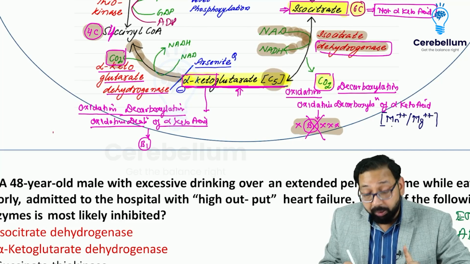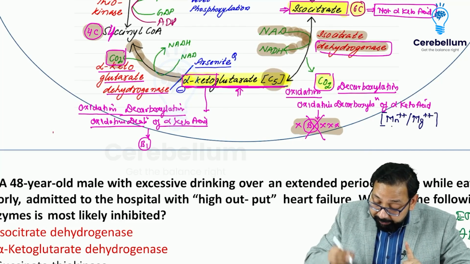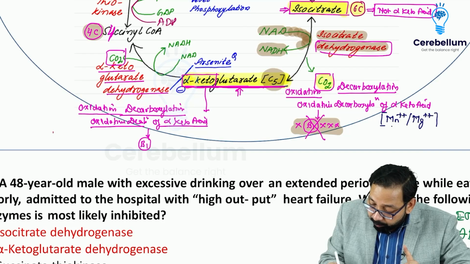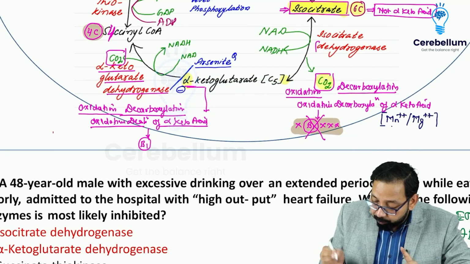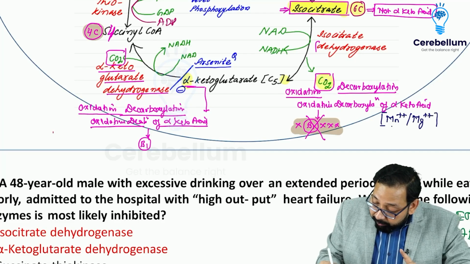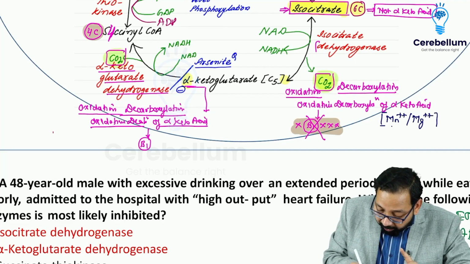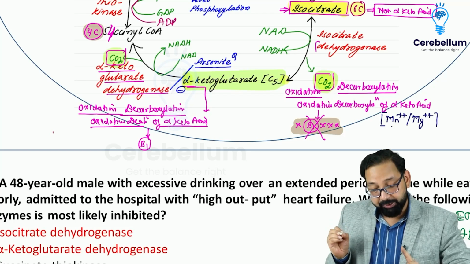A question is asked: in the Krebs cycle, or TCA cycle, or citric acid cycle, one CO2 is removed just before and after alpha ketoglutarate. Yes, this question is asked.